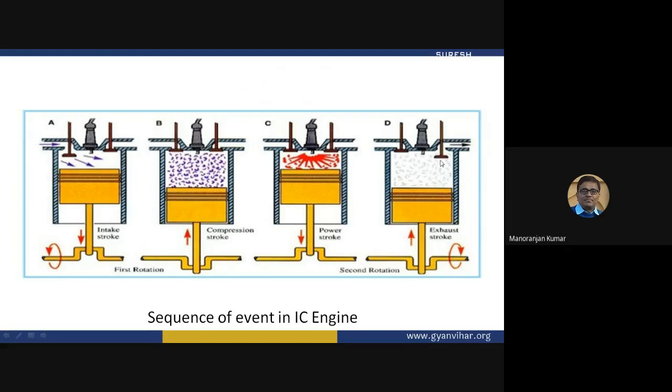And through this exhaust valve, exhaust port, the burnt gases will go out from this engine cylinder. So this is the whole working cycle of an engine. Here in the first event, suction, compression, power, exhaust: the piston is coming down, the piston is coming up, the piston is coming down, the piston is coming up.